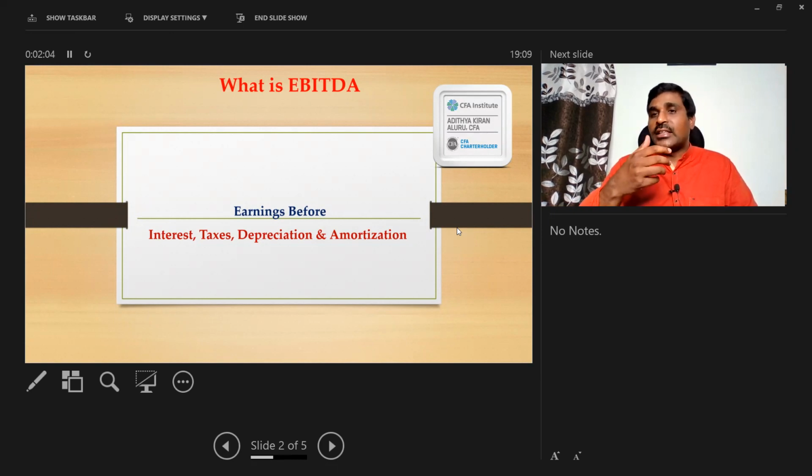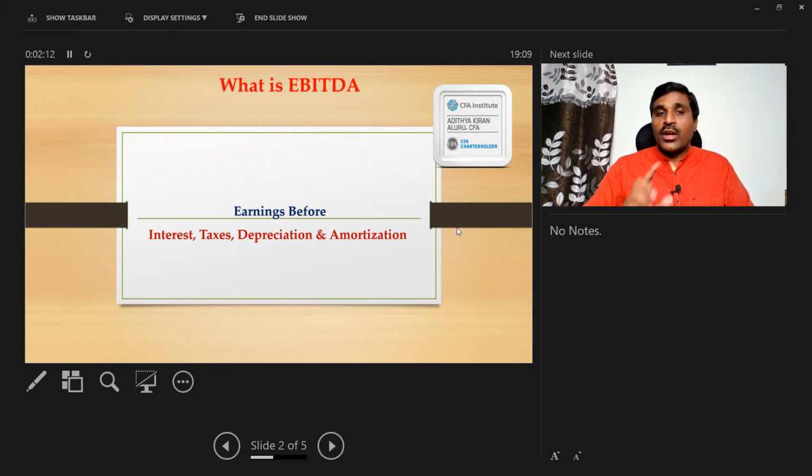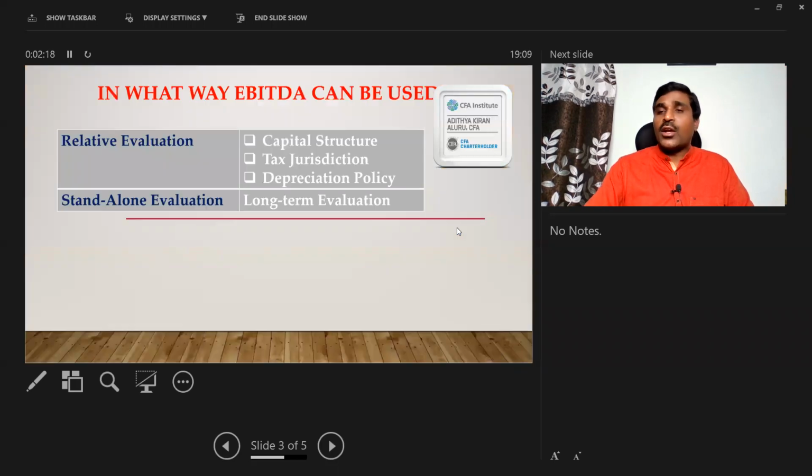Now the question arises: why should we exclude this expenditure? If it is my business expenditure, why should I exclude it? I'll tell you why we should exclude these three items when evaluating the performance of an entity. I can classify these exclusions into two reasons: one is relative evaluation, and the other is standalone or absolute evaluation.